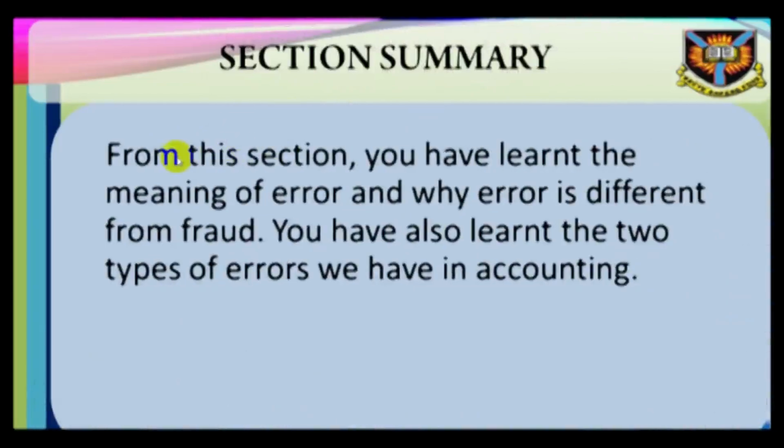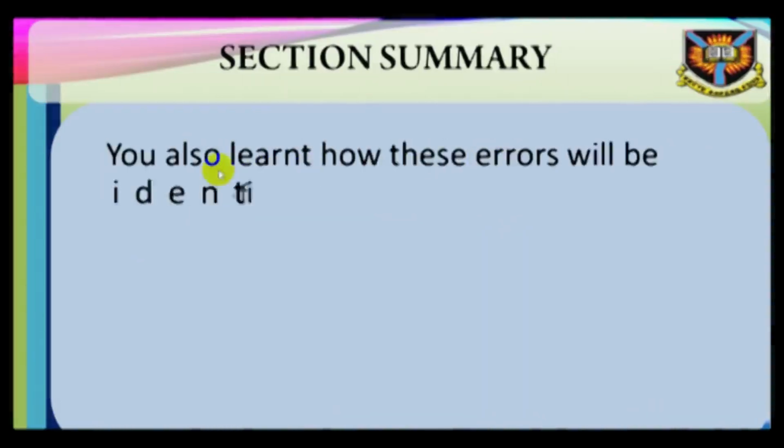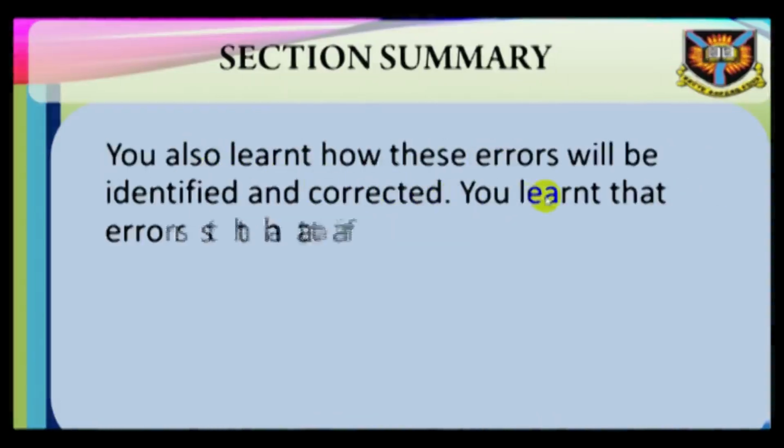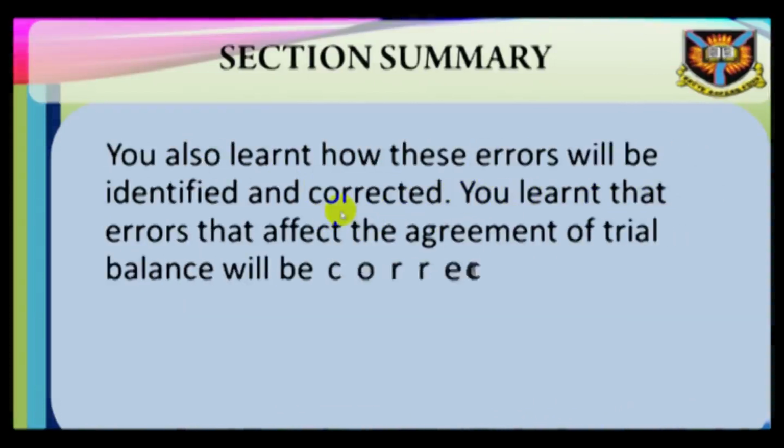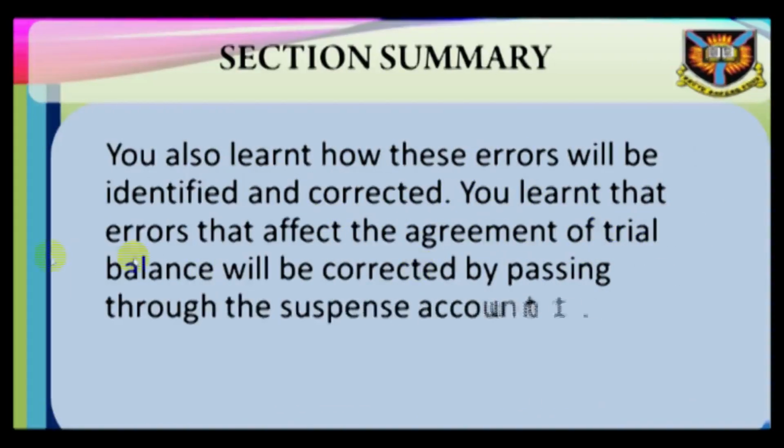Summary. From this session, you have learned the meaning of error and why error is different from fraud. You have also learned the 2 types of errors we have in accounting. You have also learned how these errors will be identified and corrected. You learned that errors that affect the agreement of the trial balance will be corrected by passing through the suspense account.